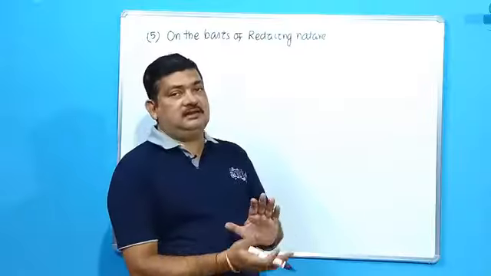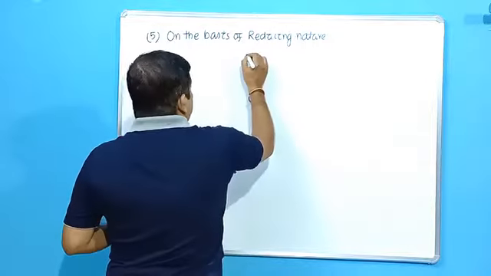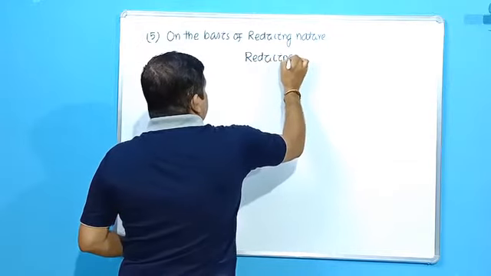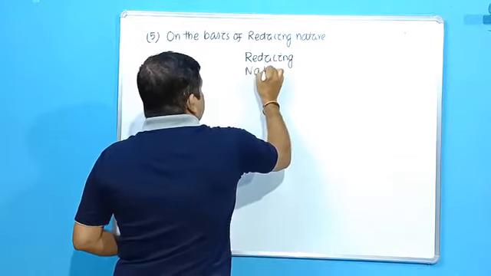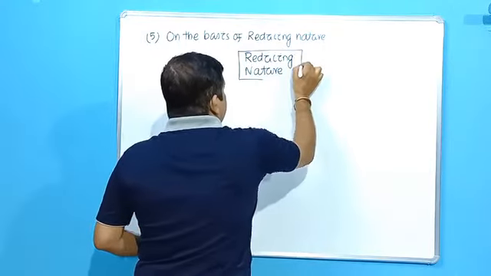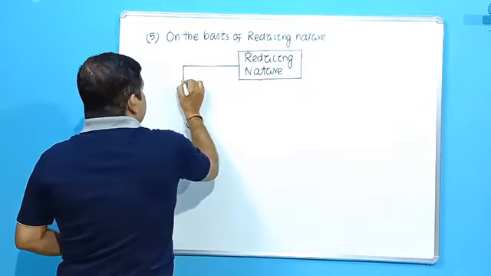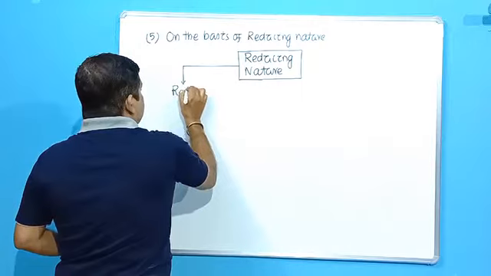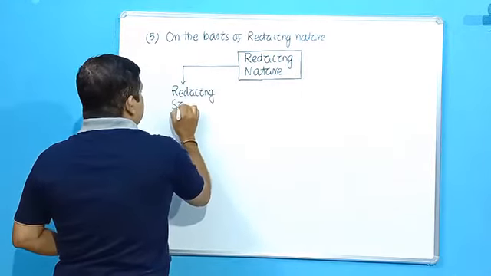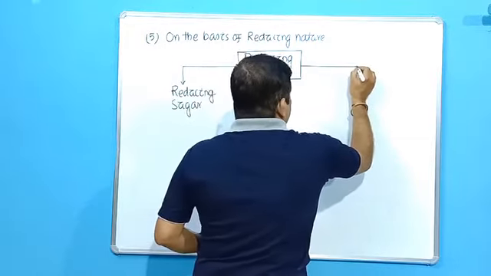Okay. Then the last basis of classification, students, is on the basis of reducing nature. So if the basis is reducing nature, then the carbohydrates can be of two types: reducing sugar and non-reducing sugar.